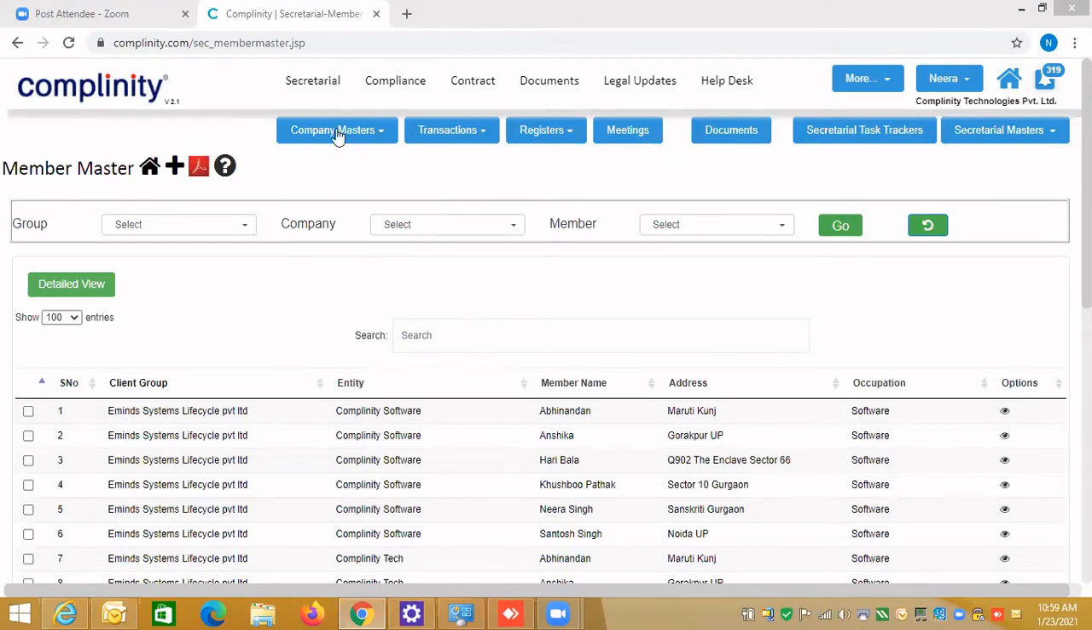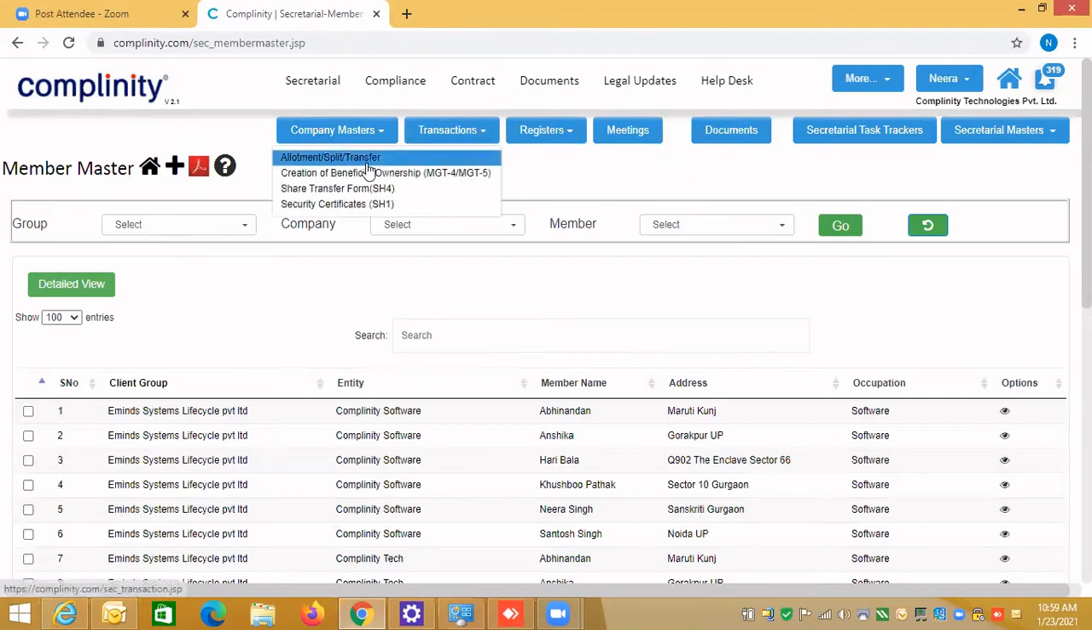Sure. So we have created the details of the company, we have set up one company. Now let's go to the transaction. Like we said earlier, transaction means you are doing the allotment, split and transfer. And then you can create the MGT4, MGT5 for the beneficial owner. You can create these forms. And if you have done the share transfer, you can generate SH4, and the security certificate, you can generate SH1. So this is the way you can do the transactions.